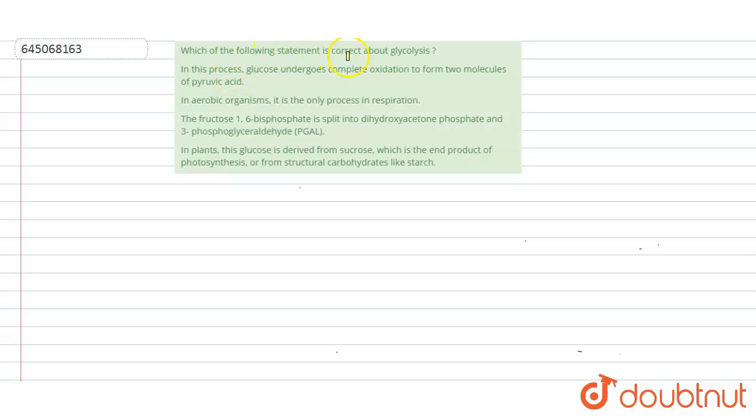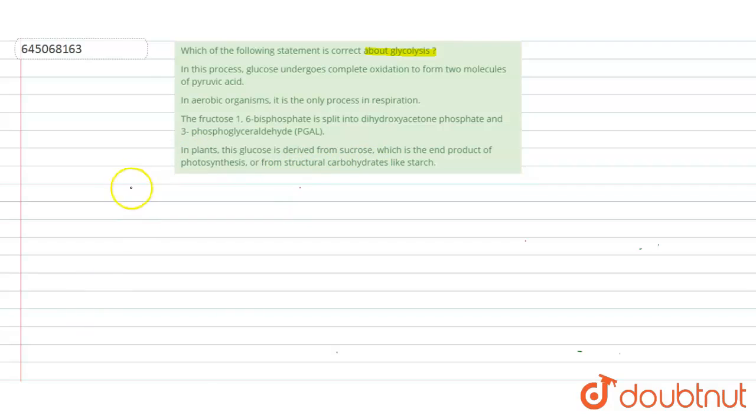Hello students, have a look at the question. Question is, which of the following statement is correct about glycolysis? Options given are, in this process glucose undergoes complete oxidation to form two molecules of pyruvic acid. In aerobic organism, it is the only process in respiration. The fructose 1,6-bisphosphate is split into dihydroxyacetone phosphate and 3-phosphoglyceraldehyde. In plants, glucose is derived from sucrose, which is the end product of photosynthesis, or from structural carbohydrates like starch.